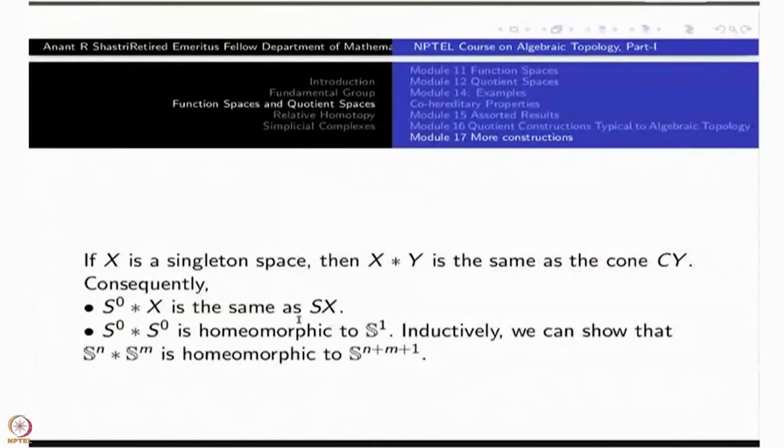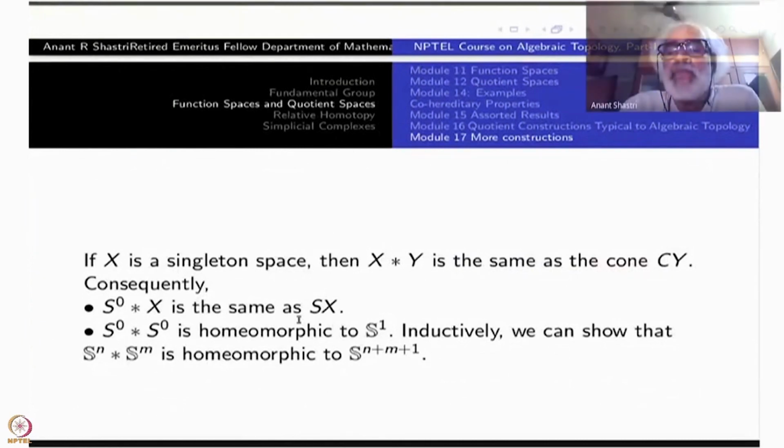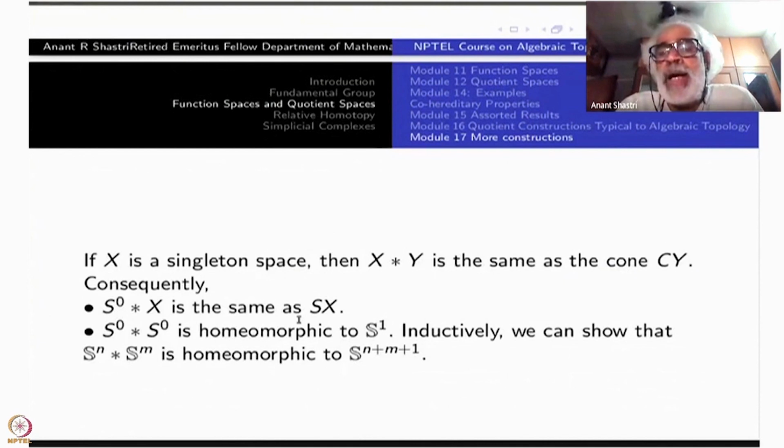Suppose X is a singleton space. Then what do I have? I have X cross I cross a single point, which is X cross I. And then I make an identification. So what is this? At 0, I am defining all the X to be a single point. So that will become like a cone. When I come to 1, there is already only one point there. Why is there no identification? All the points of Y should be identified, but there is no identification. Therefore, this is just the cone.